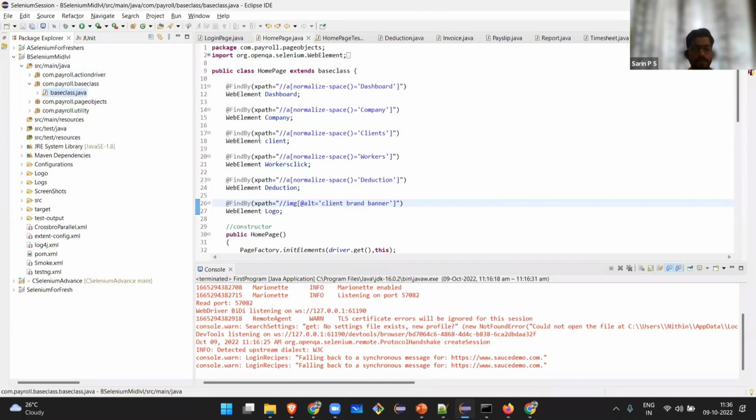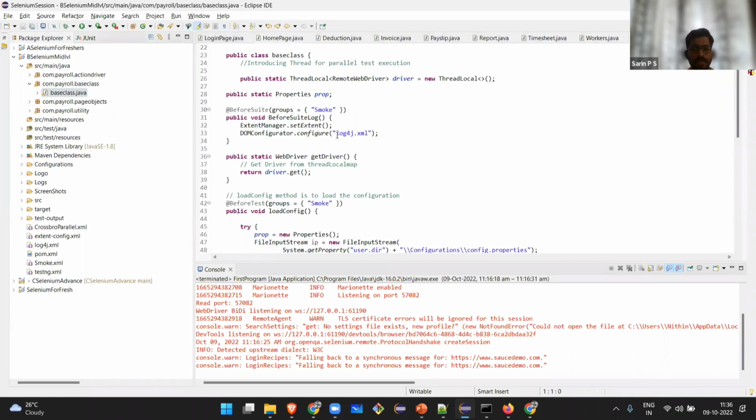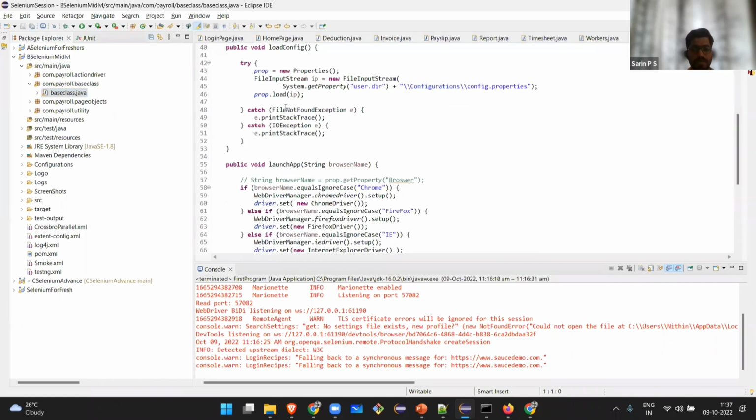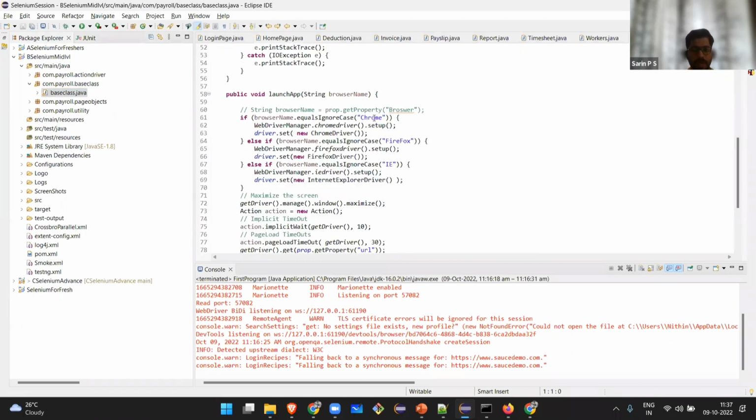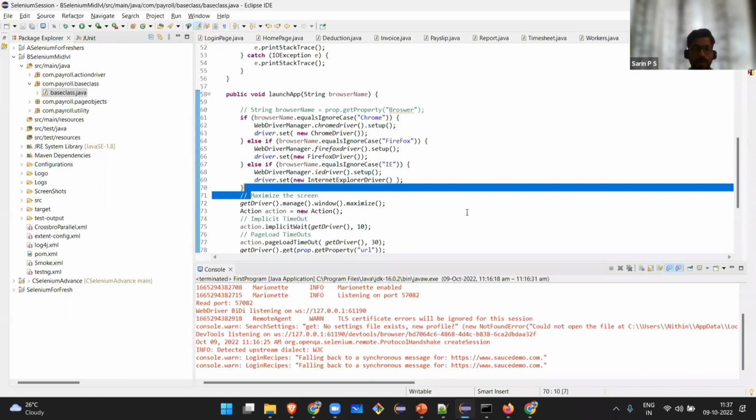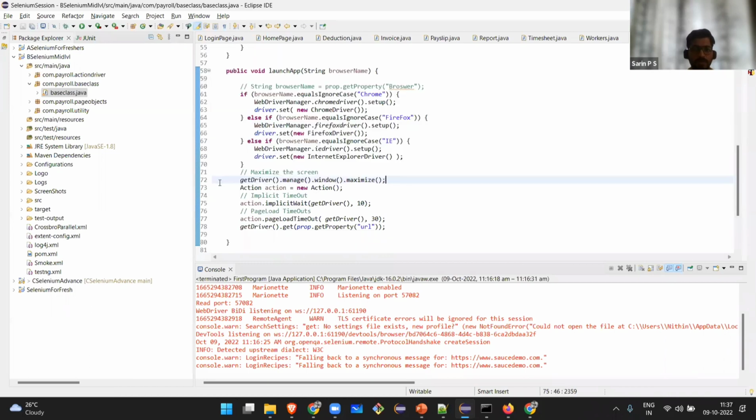Base Java. Okay, here it is. So what is in here? Basically, inside the base class, if I want to run it in Chrome, I have to get Chrome. If I want to run it in Firefox, I have to get Firefox. Basically, I'm choosing the type of browser that needs to be executed here using the method launch. Okay, and after launching the browser, I am maximizing the screen.